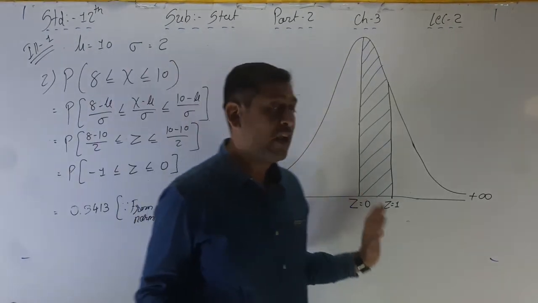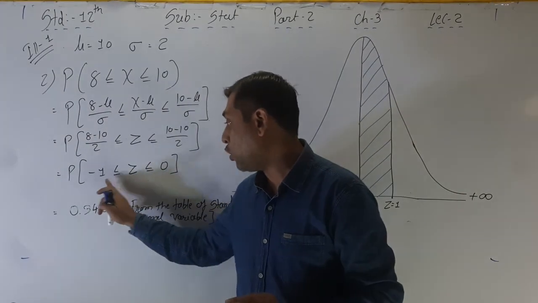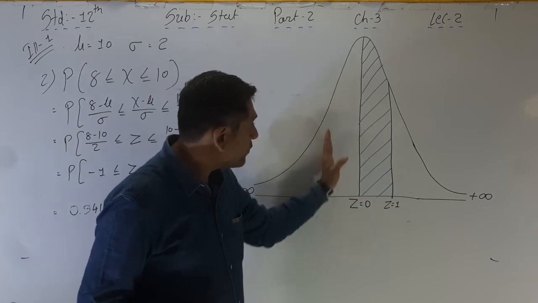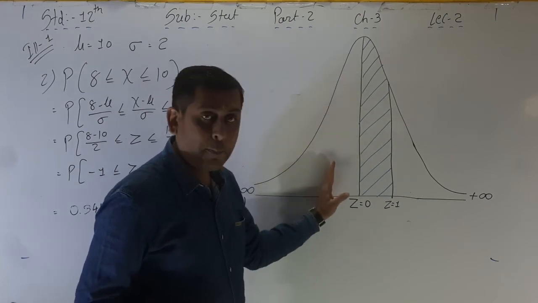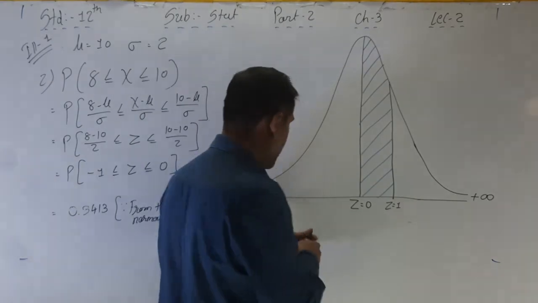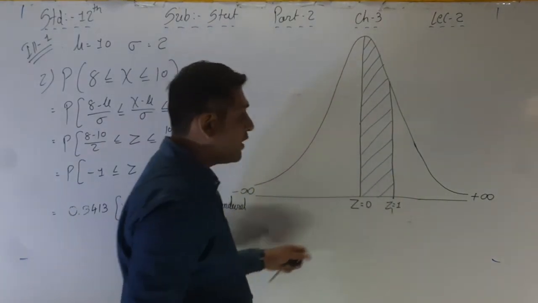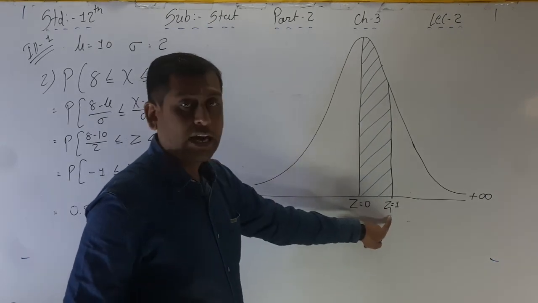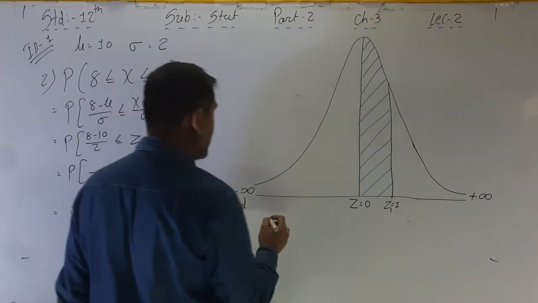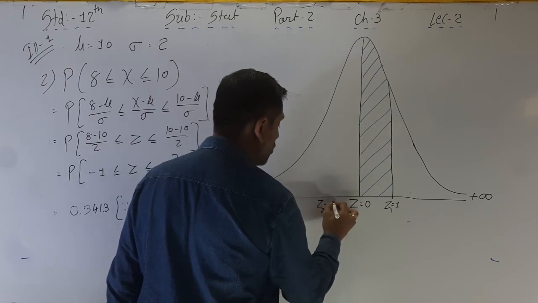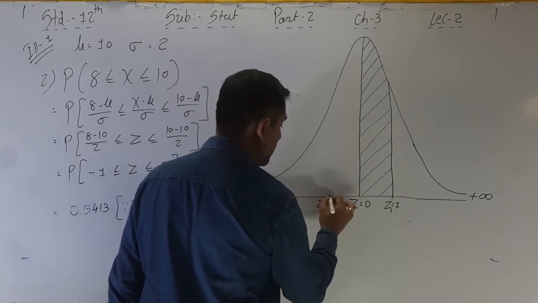Now the value is between -1 to 0. So -1 approximately here. Suppose this is your Z1, and Z2 is equal to -1 here.